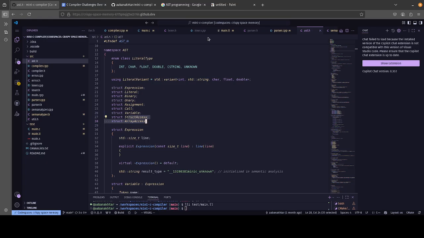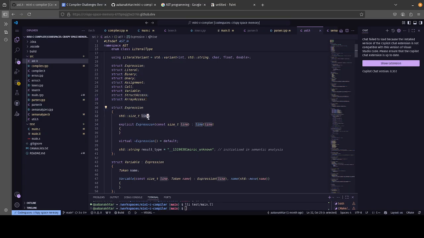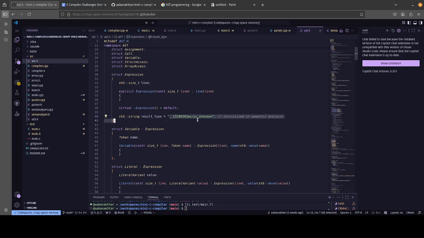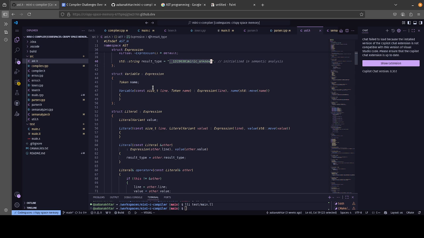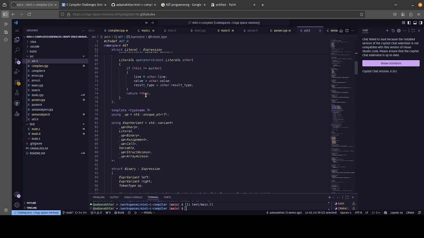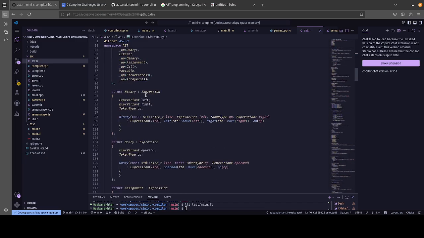So yeah, very cool. Each expression has a base class which just stores the line and the result type. This is very useful for semantic analysis, but it usually starts as an initialized garbage value, which I creatively named 1319038 mini C unknown. Then we have our variable and literal expressions, all the standard C expressions.